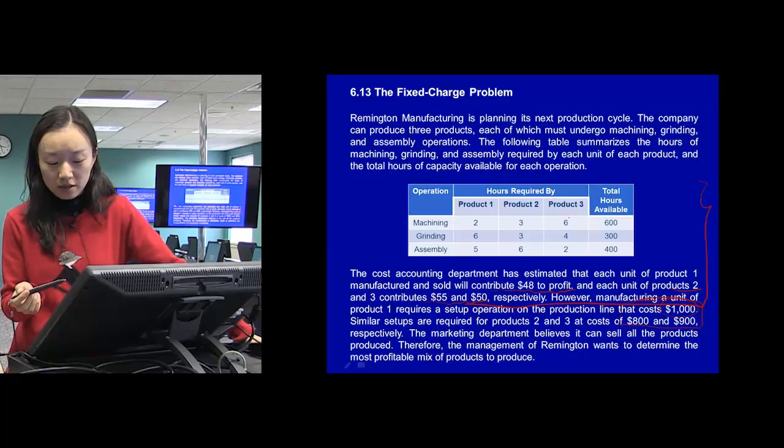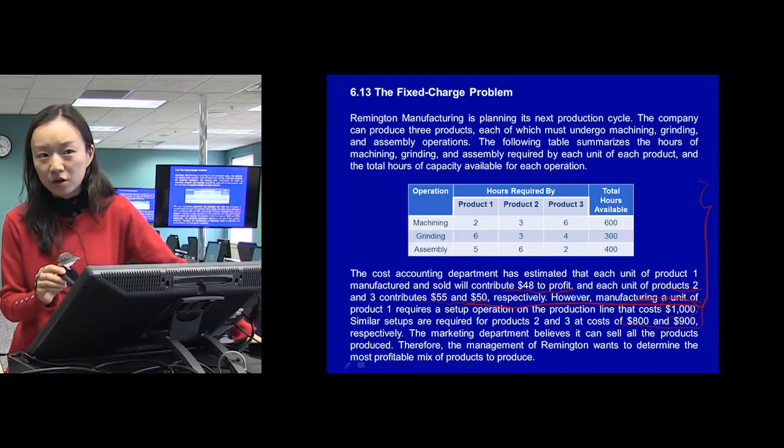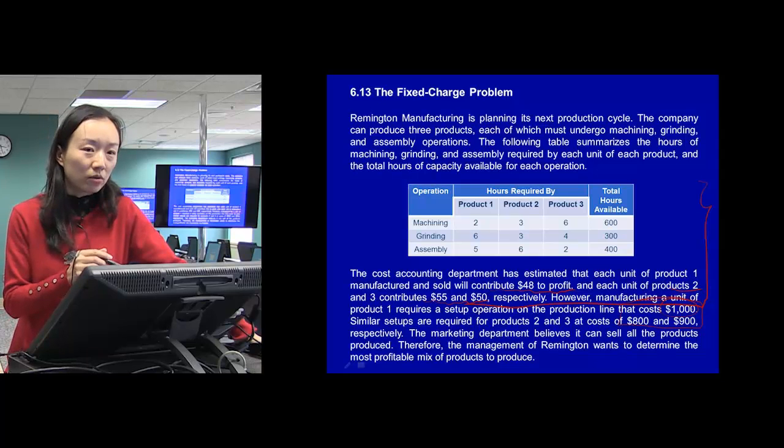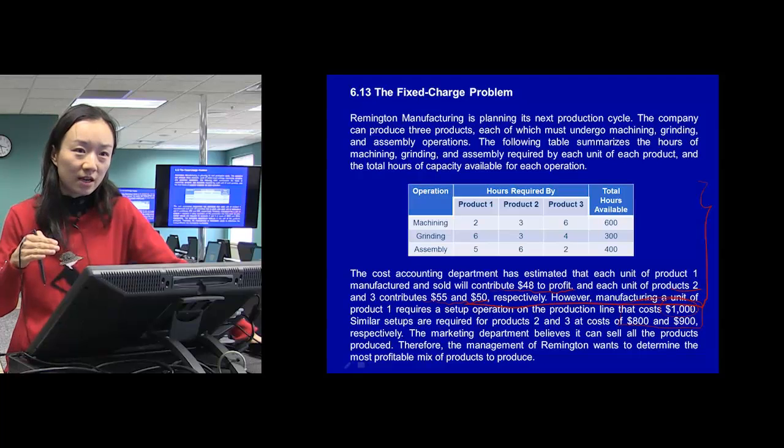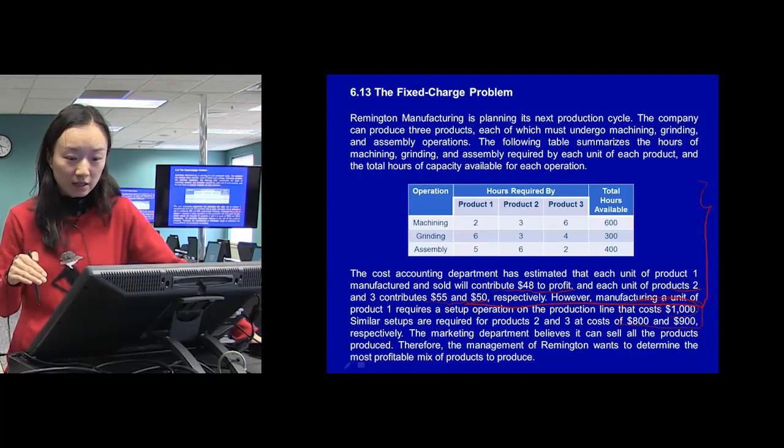And we know how to do that. We know how to turn those values on or off, to include or not include them in the objective function, because in the previous problem we talked about how to turn the NPV on or off for a project that is to be selected or not to be selected.